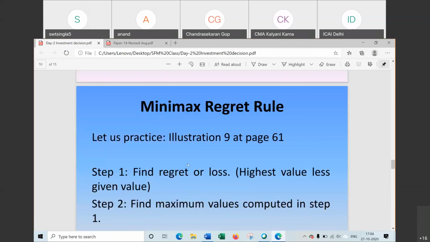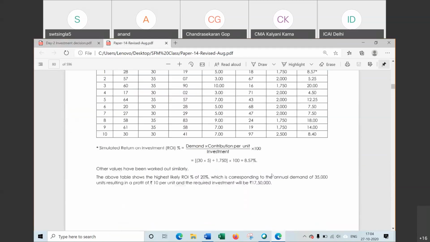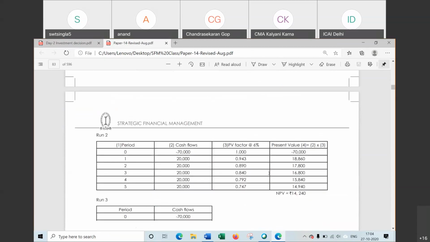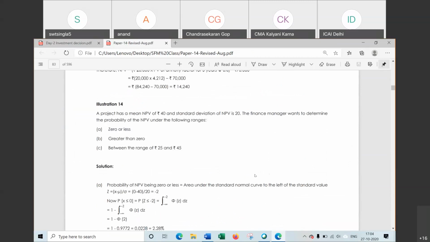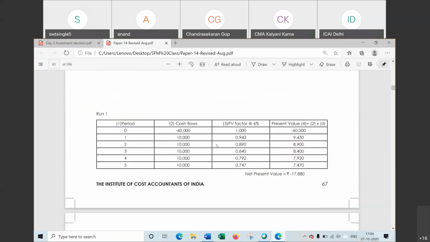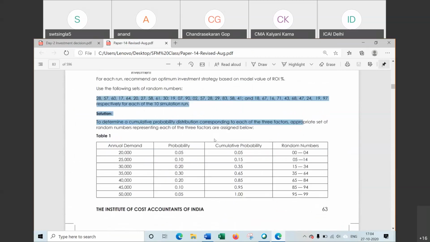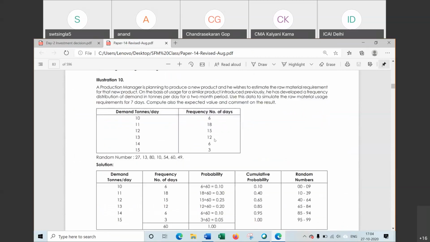Now one more method, next method. Should I proceed to the next one? Minimax regret rule. यहाँ तक हमने कर लिया क्वेश्चन. 14 अभी बचा हुआ है. 14 question we will do. From 10th, 11, 12. Now next one is question number 9.